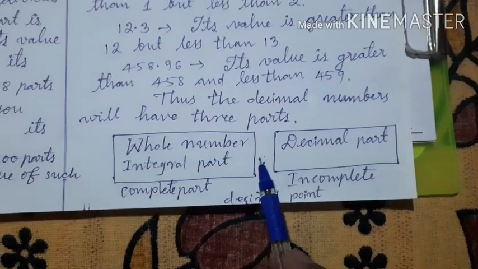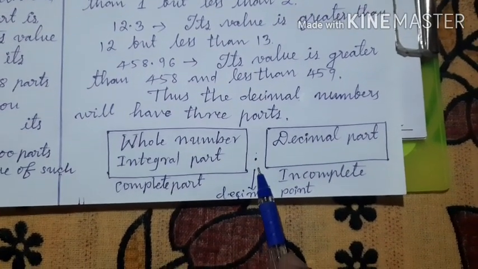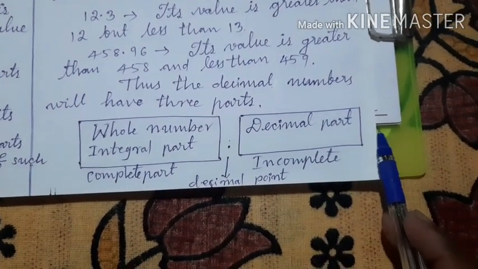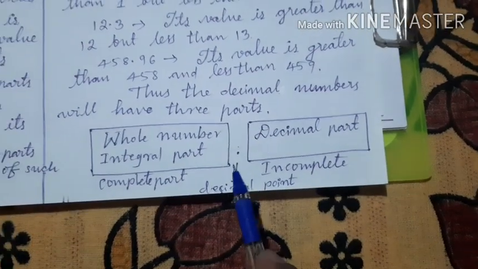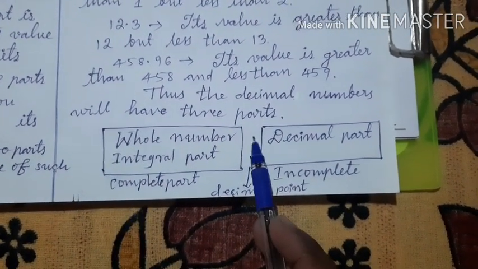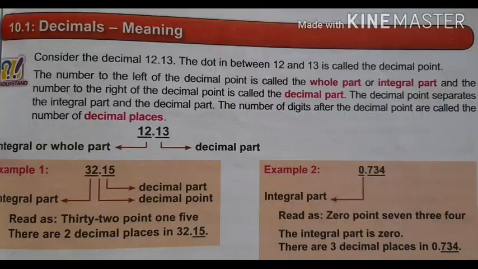Therefore, children, a decimal number will have three parts: a decimal point, a decimal part on the right, and a whole number part or integral part on the left. Okay.